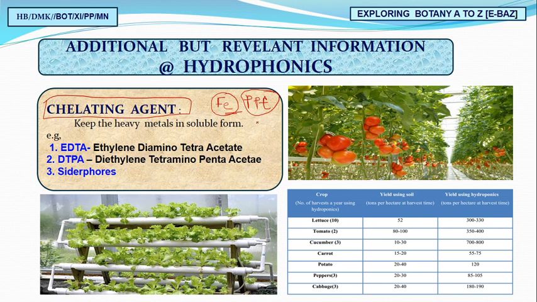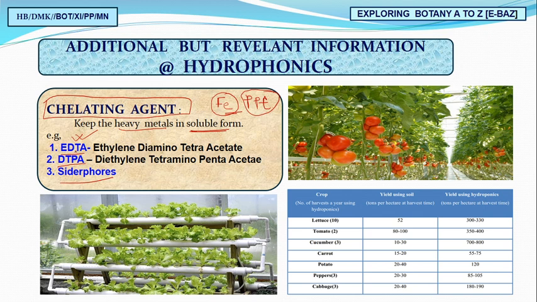So the scientists again got a big problem, and finally they solved it through chelating agents, and these chelating agents keep the heavy metals in soluble form. These chelating agents are EDTA, DTPA and Siderophores. If you remember EDTA, the second will be automatically remembered.